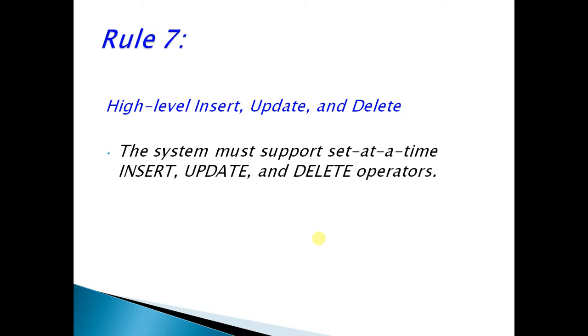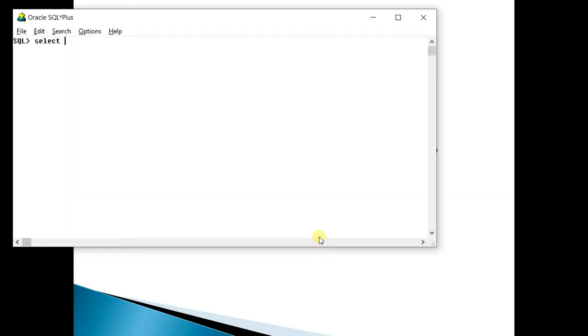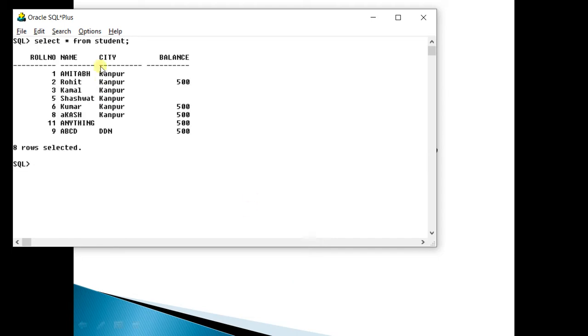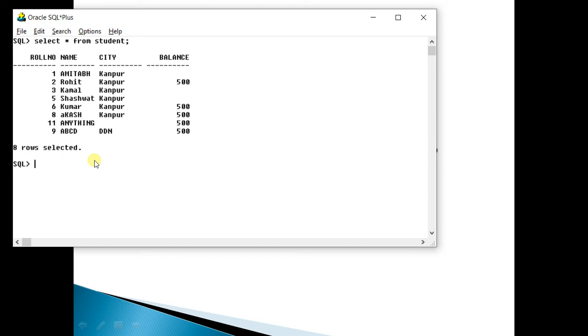Rule number 7 says that every RDBMS should support high level insert, update and delete. Now what does it mean? It means that you should be able to perform insert, update, delete on multiple rows at a time. Very simple. For example, you have a table, select star from student, and if you want to change the city to Haridwar for all students, you can do it. Very easy. What will you do? Update student set city equals to, you give any name, Allahabad.